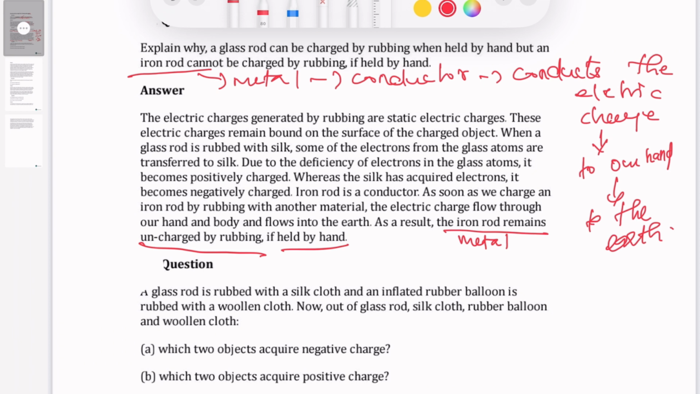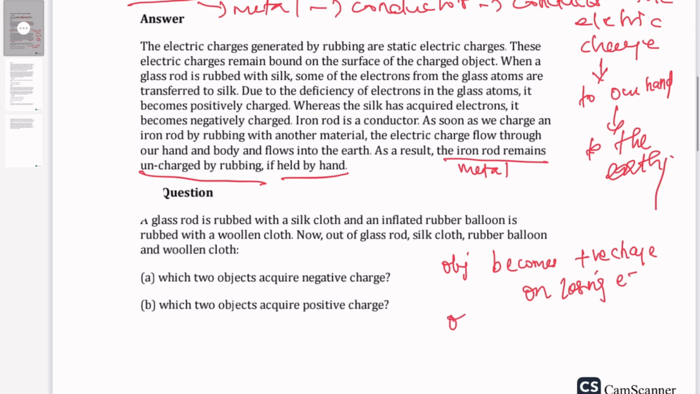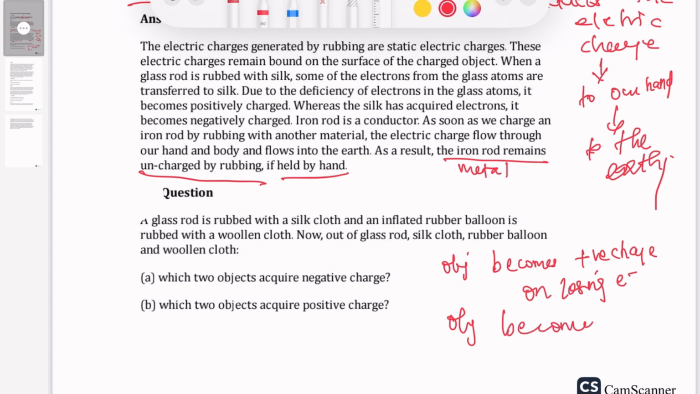Now, a glass rod is rubbed with silk cloth, and an inflated rubber balloon is rubbed with woolen cloth. Name out of glass rod, silk, rubber balloon and woolen cloth which acquires positive charge and which acquires negative charge. Always remember, an object becomes positively charged on losing electrons, and an object becomes negatively charged on gaining electrons.